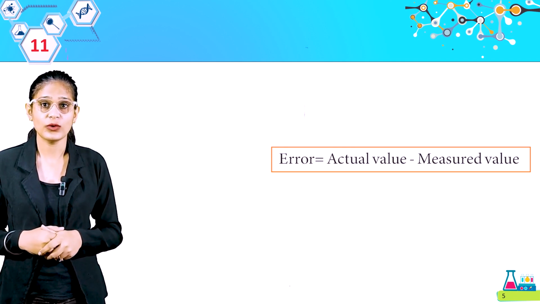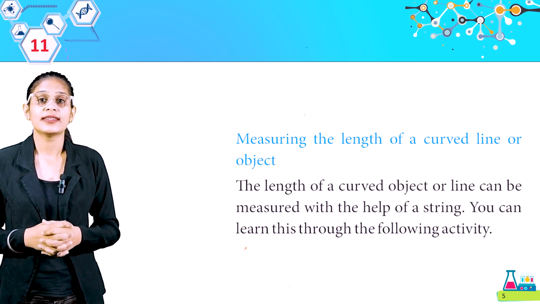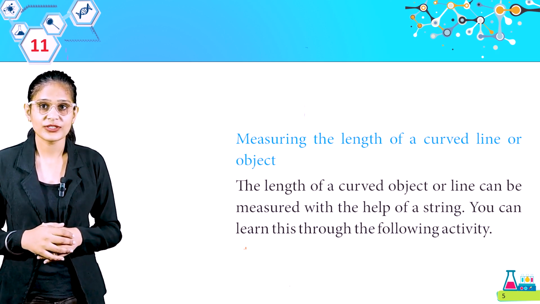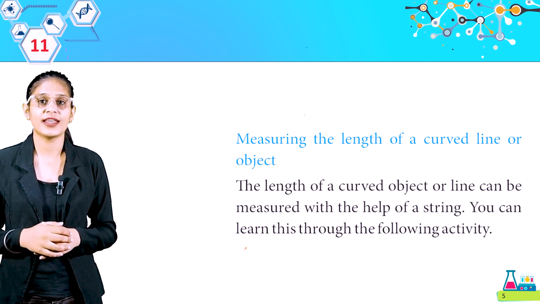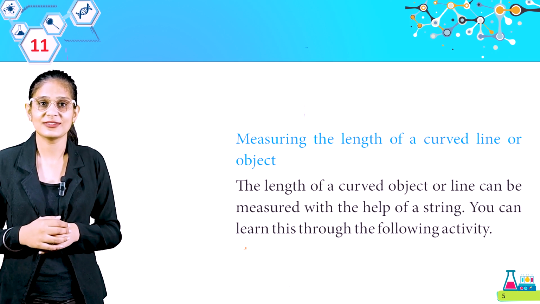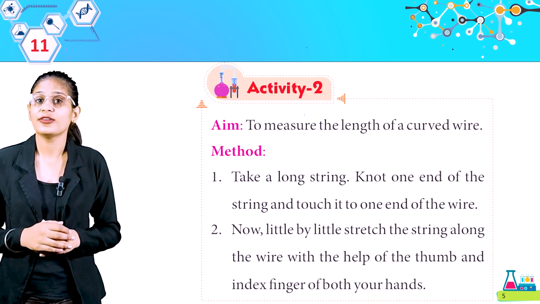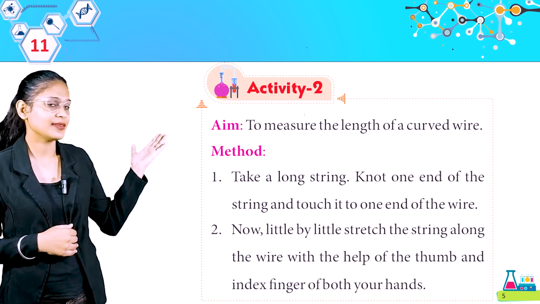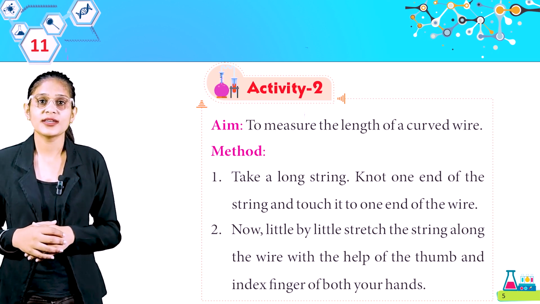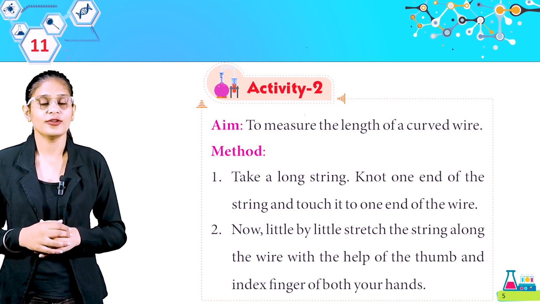Get it, students? Now, measuring the length of a curved line or object. The length of a curved object or line can be measured with the help of a string. You can learn this through the following activity. Activity 2. Aim: to measure the length of a curved wire. Method: take a long string, note one end of the string and touch it to one end of the wire.